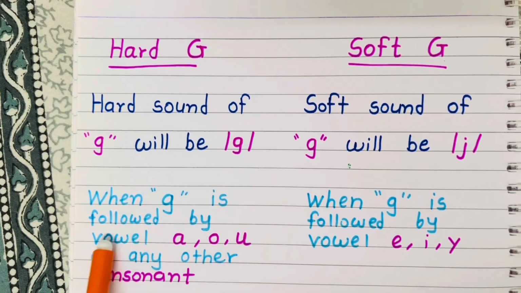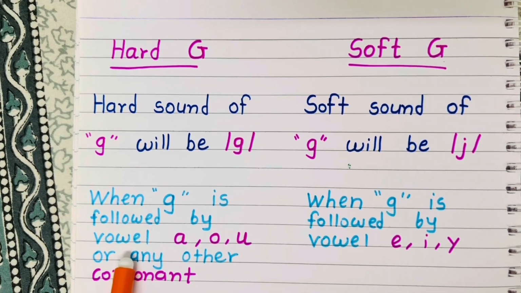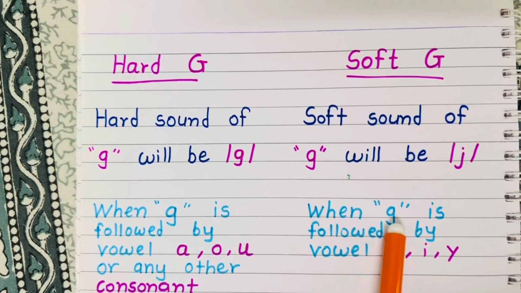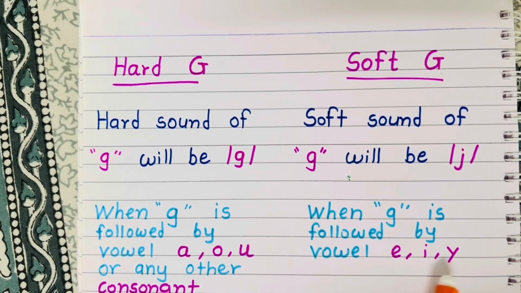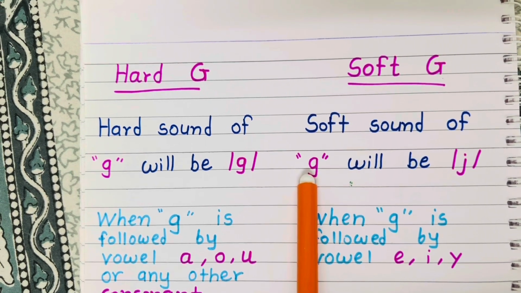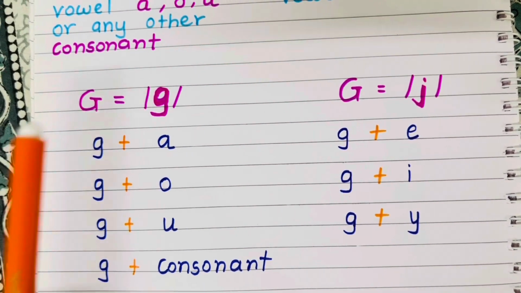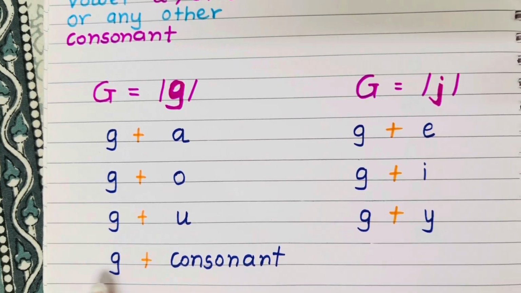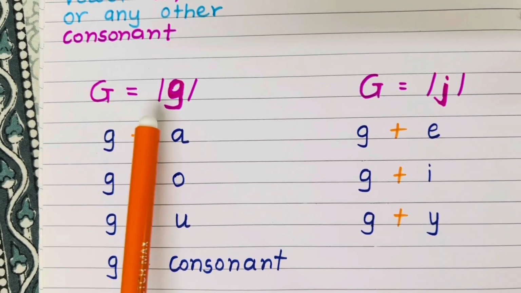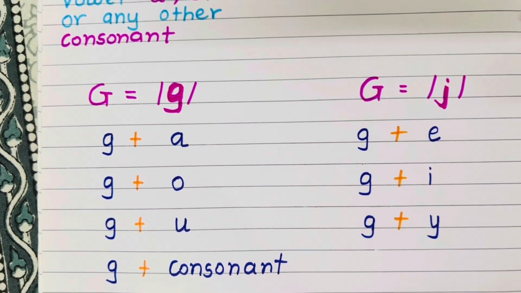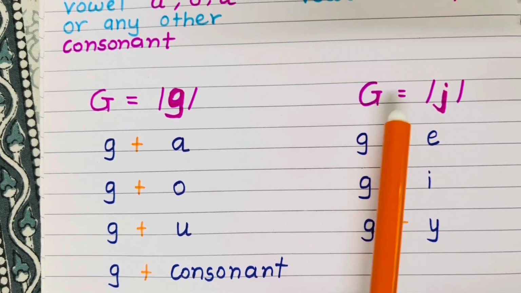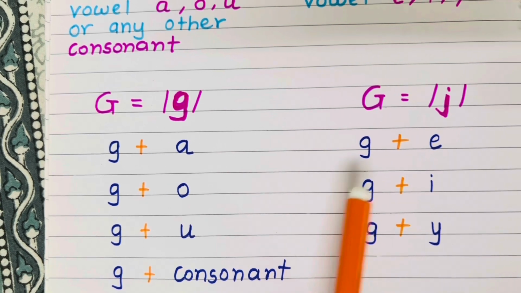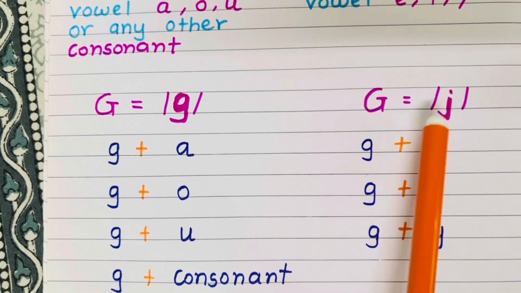When letter G is followed by vowel A, O, U or any other consonant, it will give us G sound. When letter G is followed by vowel E, I or Y, it gives us J sound. If letter G meets the vowel A, O, U or consonant, it usually makes its hard sound G, as in gorilla. If letter G meets the vowel E, I or Y, it usually makes its soft sound J, as in giraffe.